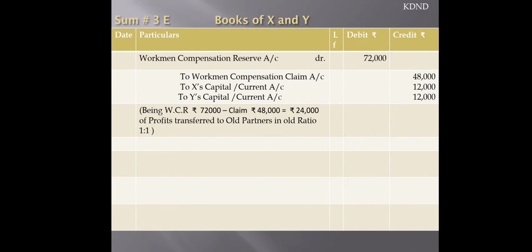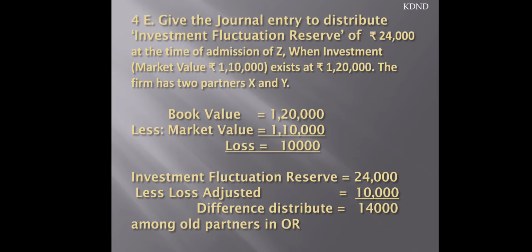Then comes the journal entry to distribute investment fluctuation reserve. Now, the basic thing: what does investment fluctuation reserve mean? Investment fluctuation reserve is created when there is much fluctuation between the market price and the book value of the investment which we hold. To control this fluctuation we have this type of reserve. These reserves help in absorbing or controlling the losses of the business.